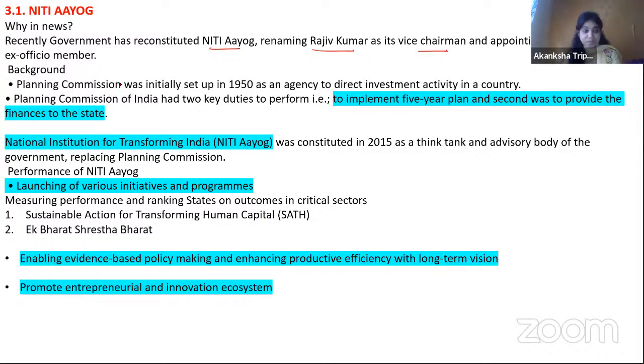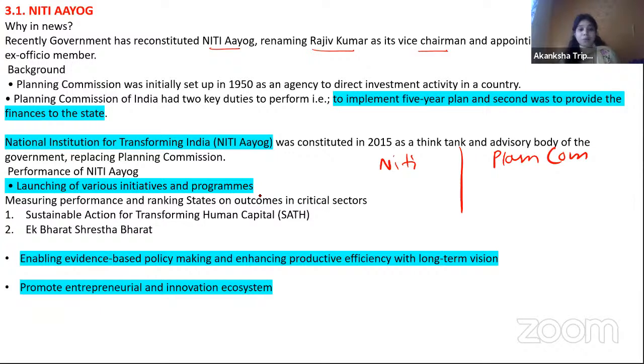But from this topic, what kind of question can come into the examination? See, use your current affairs as your navigator, as your GPS. If only this much has come in the news, don't think that okay, the work is done. Now that NITI Aayog has come up, you should know some things. So basically, NITI Aayog versus Planning Commission.